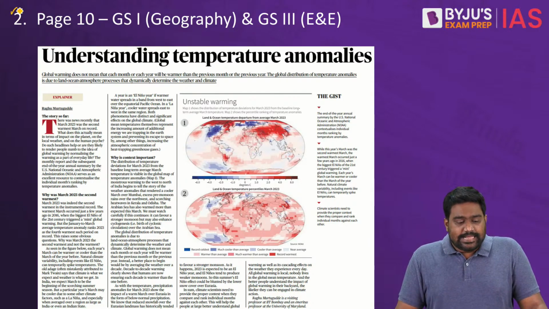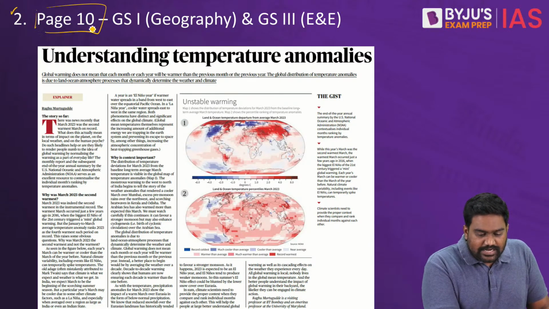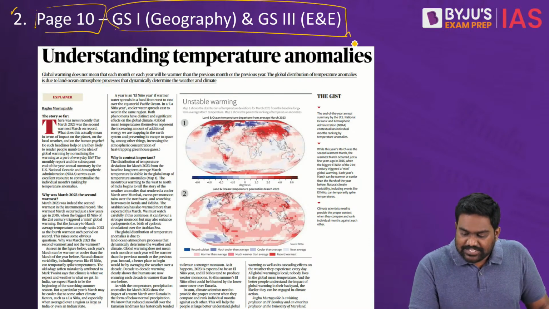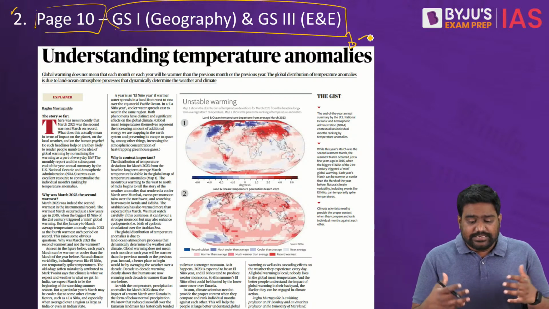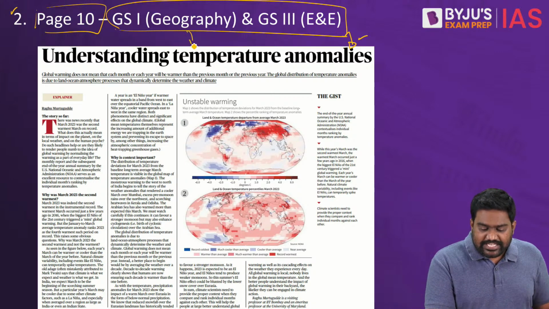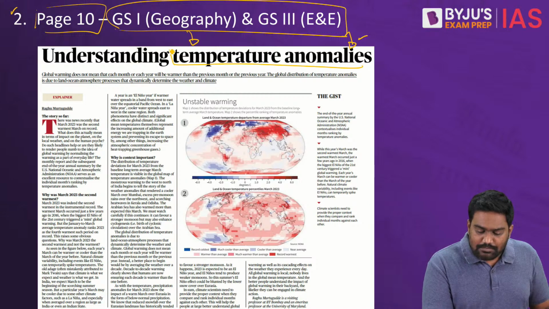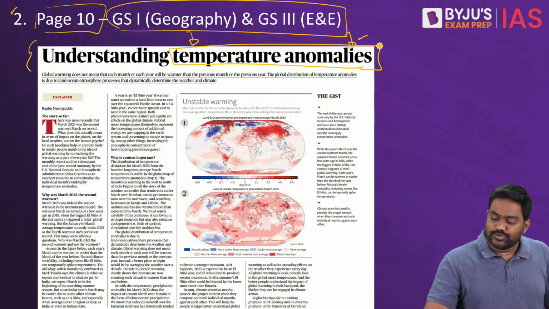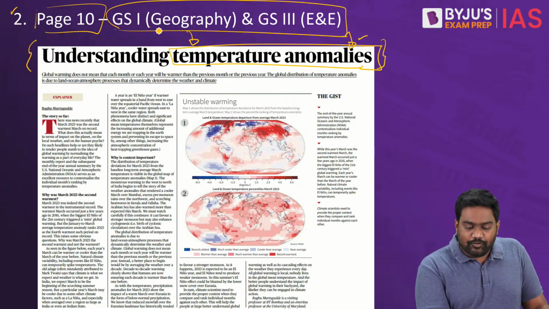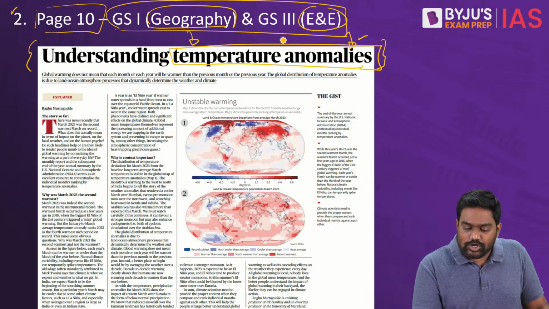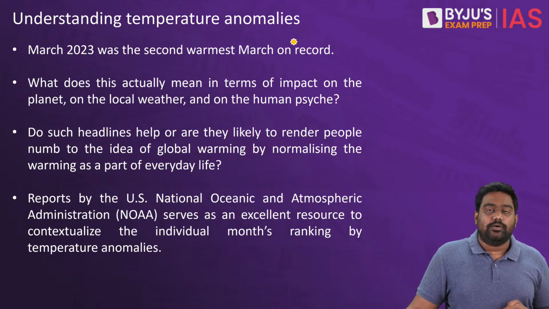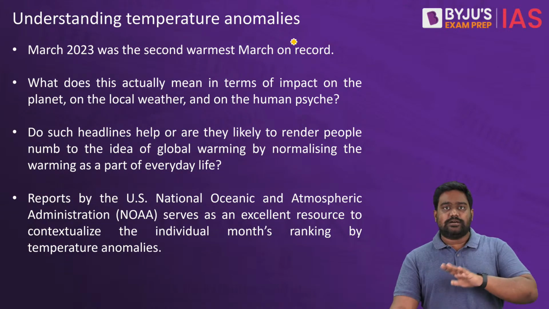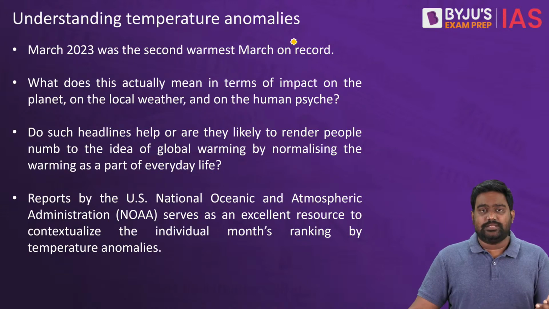So now let's move on to another important column from page number 10. In the text and context page, The Hindu carries a detailed article which explains the temperature abnormalities that we are experiencing today. The topic is relevant both for geography and for environment and ecology. So let's understand what the column is talking about. What's the context? And let's cover the basic concepts as well that are dealt with under this article.